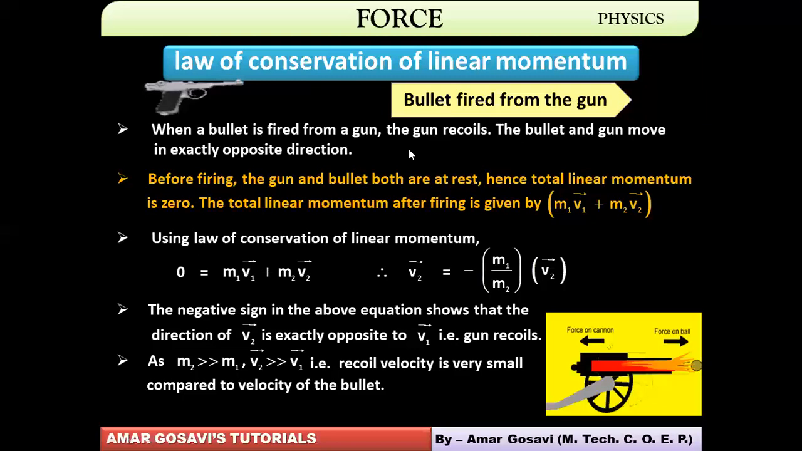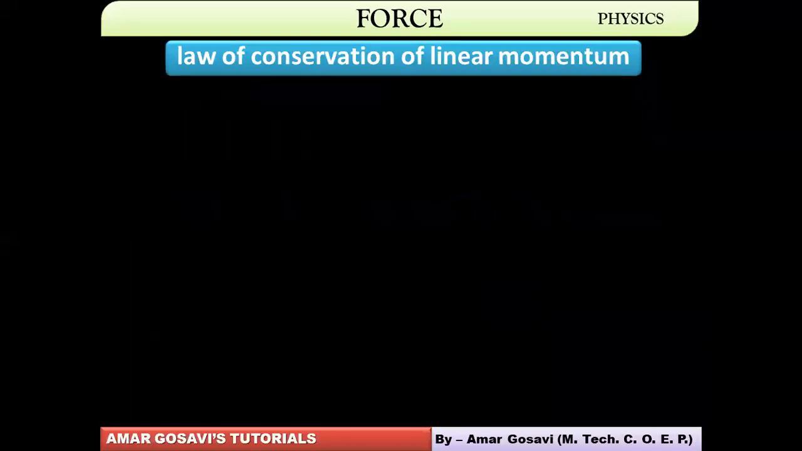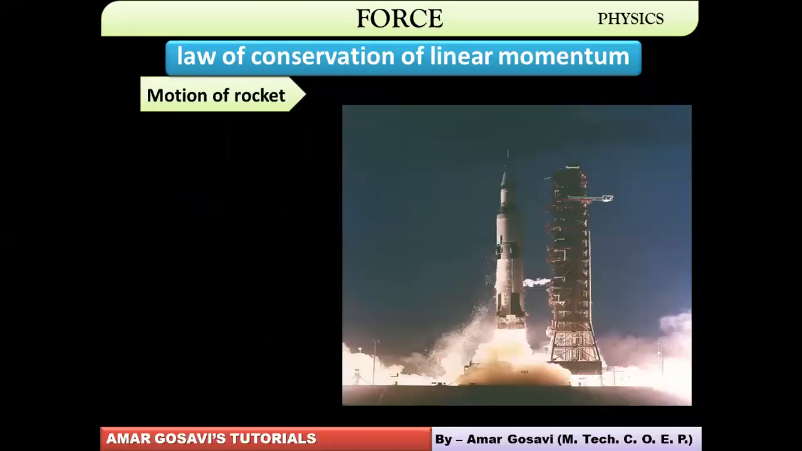Let's talk about the second example of the law of conservation of linear momentum, and that is the motion of a rocket. Here also, before the rocket is fired, the initial momentum is zero. You can quickly take a note of this so that you have a set of notes with you along with the pictures, because at times pictures make things very clear. Hopefully you have noted this down. Should we start discussing the motion of a rocket? Let me know.